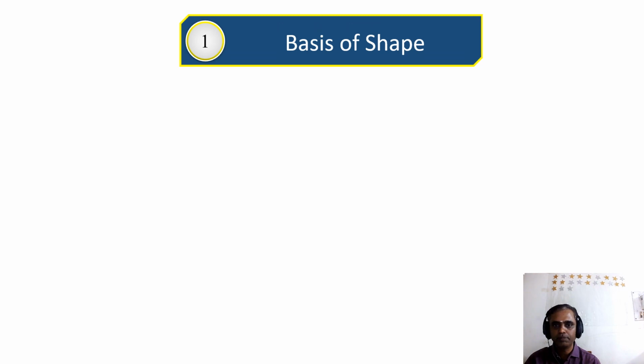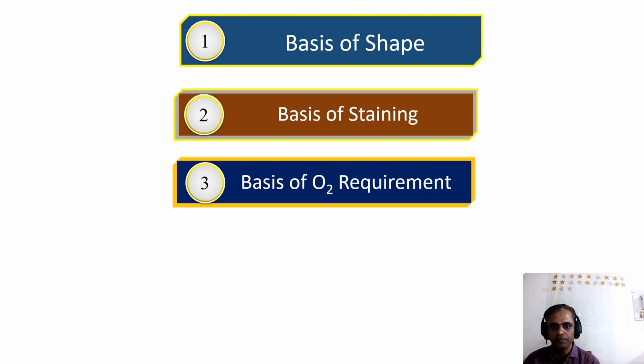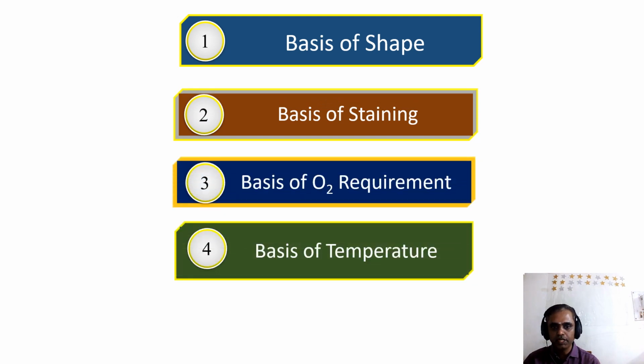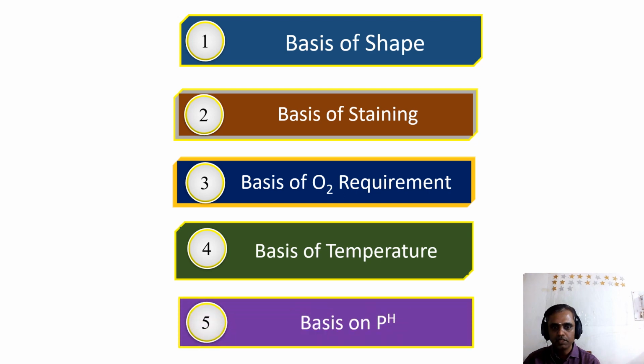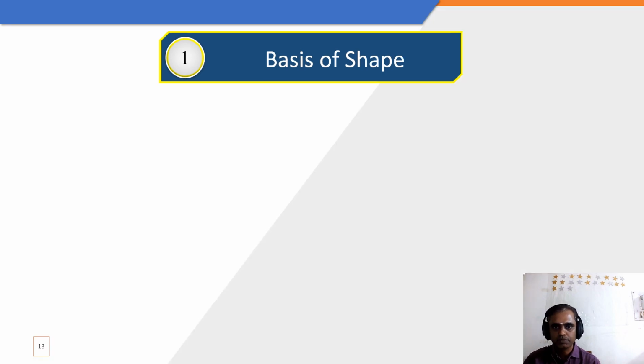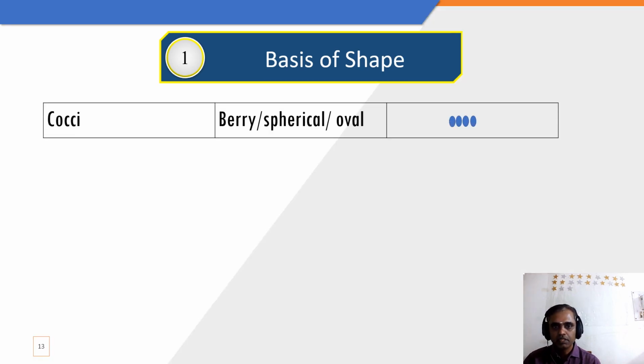So classification of the bacteria, we divided into the 5 headings: on the basis of shape, basis of staining, basis of oxygen requirement, basis of temperature, and the last one, basis of the pH. So we'll study one by one with a simple understanding. So basis of the shape, the bacteria, based on the shape, are divided into